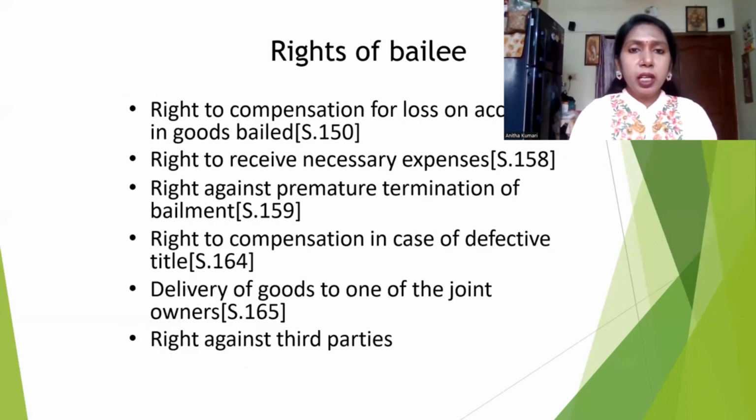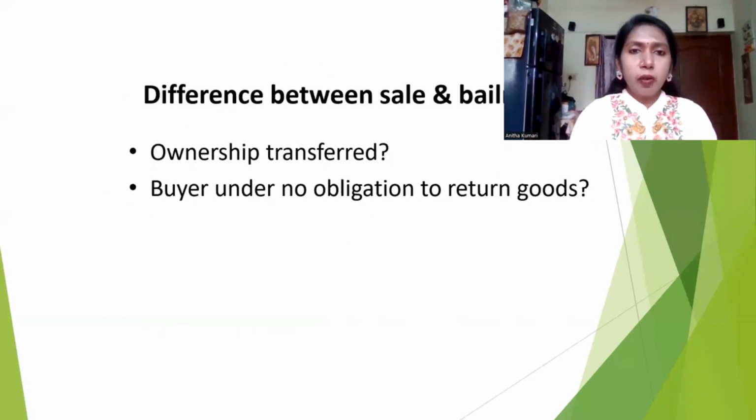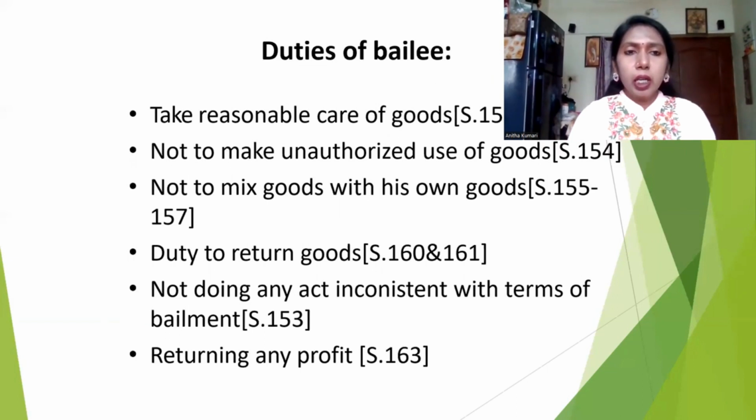So whenever the owner is handing over the goods to the bailee, he has to take care with almost care. Because if, for example, I bought some valuable cloth for stitching purpose, I hand over this cloth to the tailor. I have given clear instruction that since it is a very costly cloth, please take care of it.